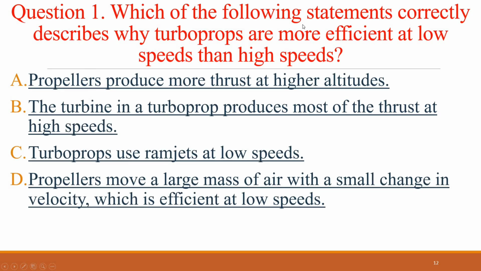Question 1. Which of the following statements correctly describes why turboprops are more efficient at low speeds than high speeds? The correct answer is propellers move a large mass of air with a small change in velocity, which is efficient at low speeds.